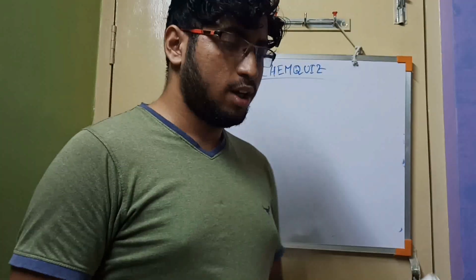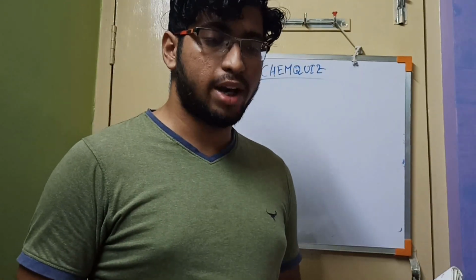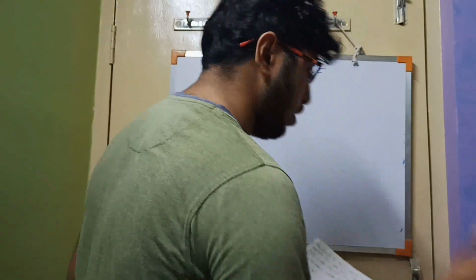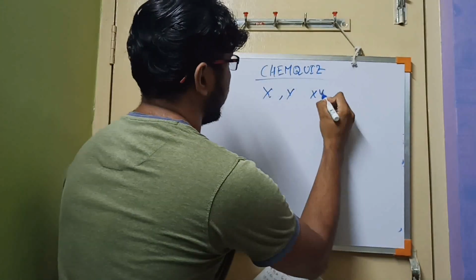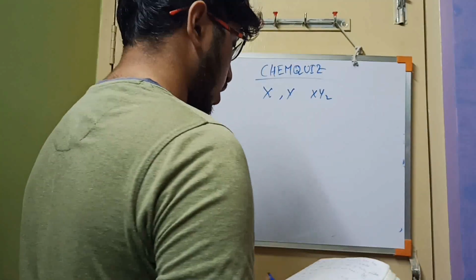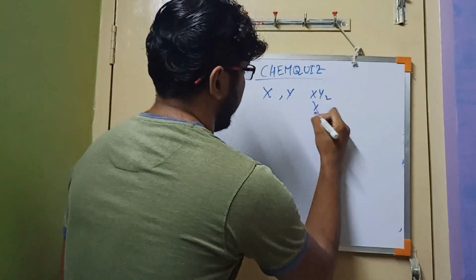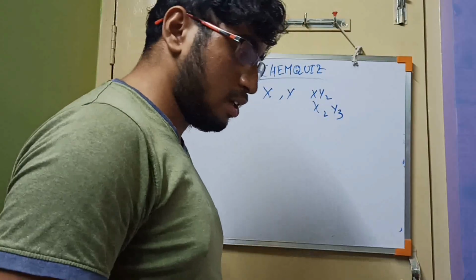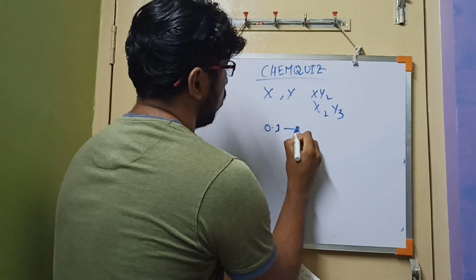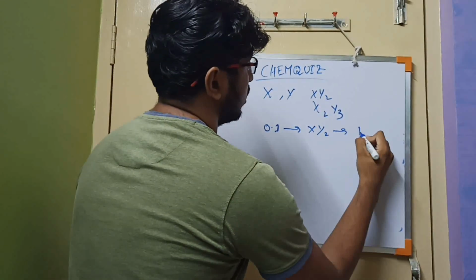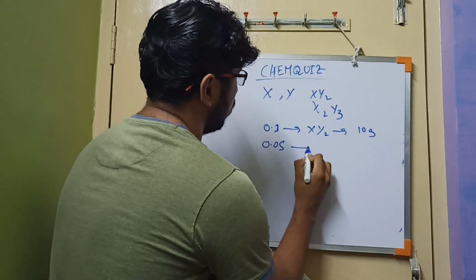So here is the fourth question: the elements X and Y combine to form two compounds, XY2 and X3Y2.